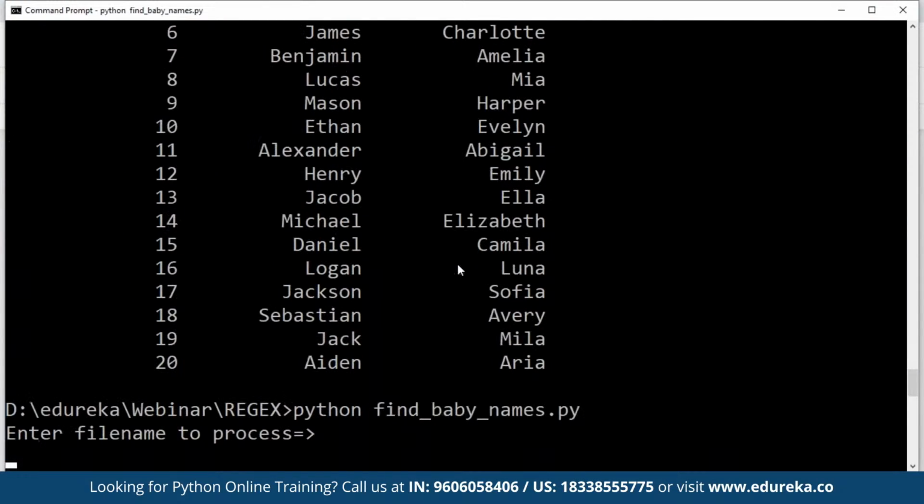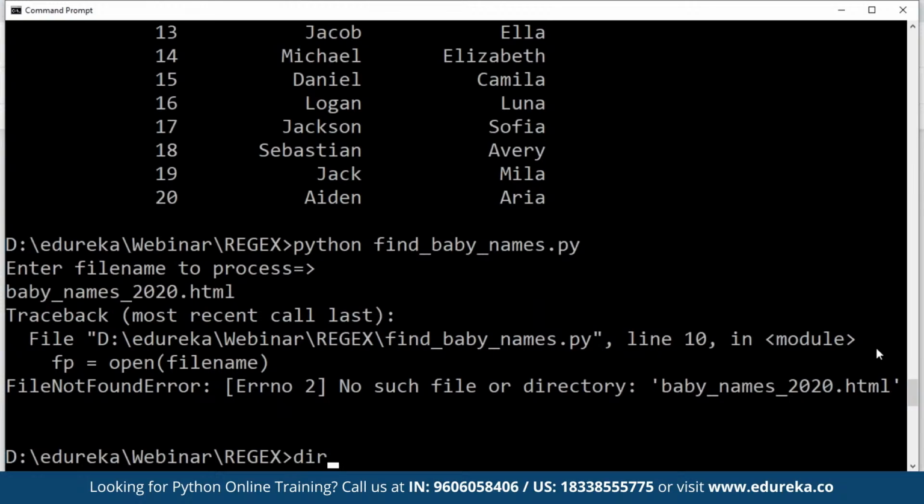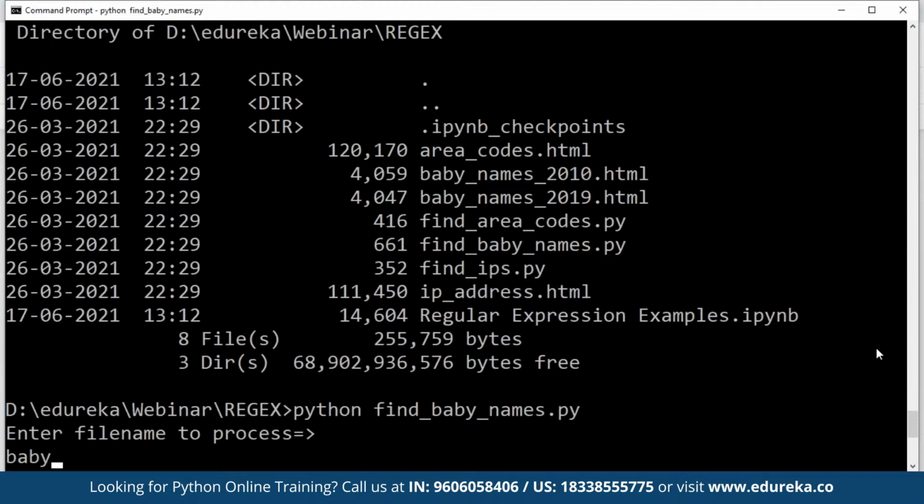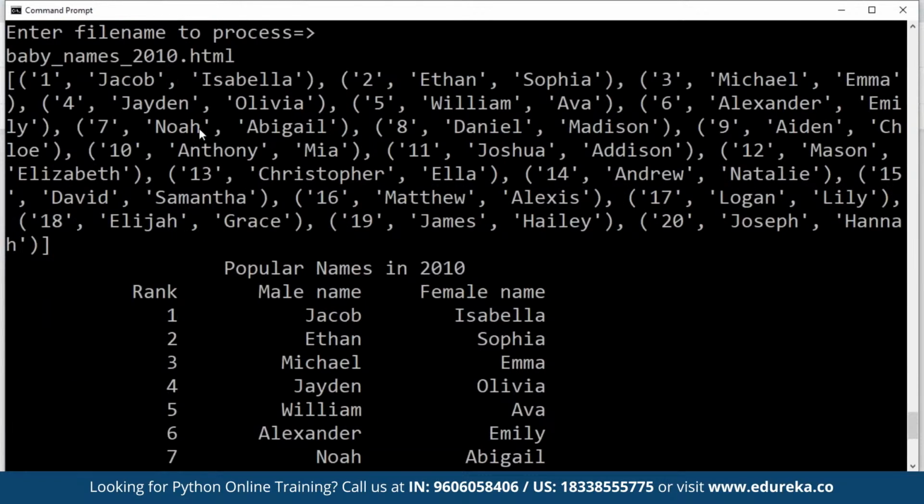If I run another program where I give baby names 2020.html, okay, there's no file with that. Okay, baby names 2010.html. Let me run again. Baby names 2010.html. So now you see the year automatically changes. It is not fetching from my file name, it is fetching from the data.